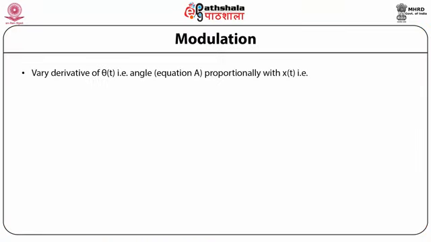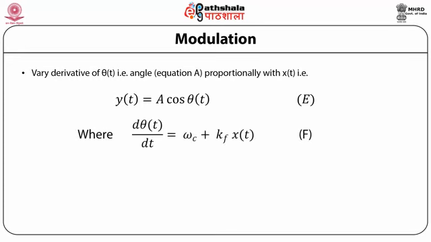So if x(t) is constant, the phase of y(t), that is θc(t), is constant. Phase modulation is when θc(t) is proportional to the amplitude of x(t). Now if we vary the derivative of θ(t), that is the angle in equation A, proportionally with x(t), that is y(t) = A cos θ(t), where dθ/dt = ωc + kf x(t).